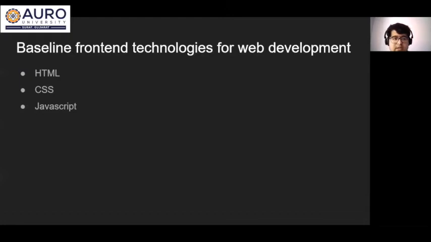HTML, CSS, and JavaScript. HTML is Hypertext Markup Language. We can take it as the structure for the web page, like the header, footer, different sections, navigation bar. We use HTML to define the whole web page structure. It's like the skeleton of the web.